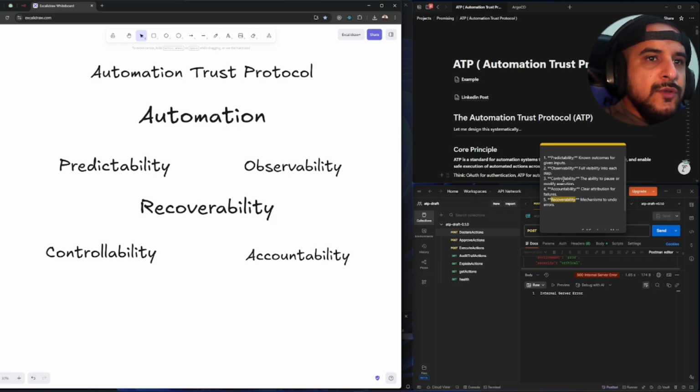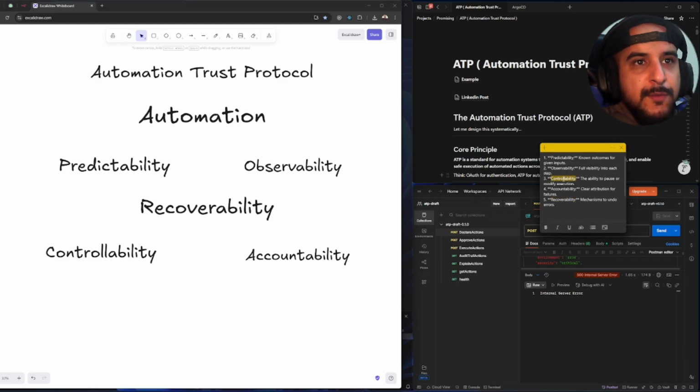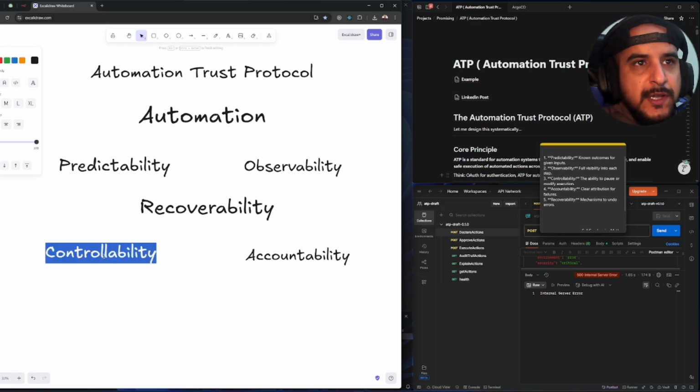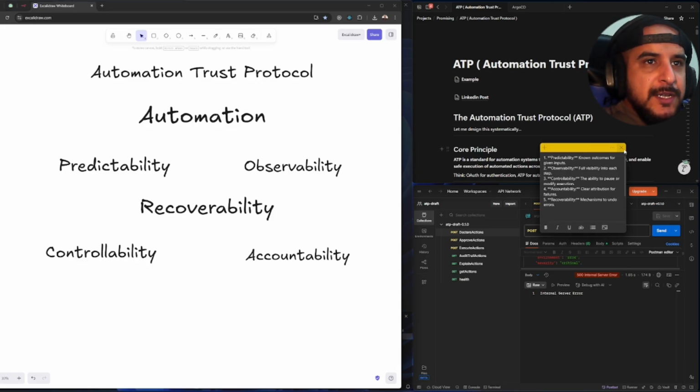And the third one is controllability. A lot of automation engines today have observability and controllability, but not to the level that the automation trust protocol is aiming to bring. And the word controllability is very important. What do you mean when you say controllability in automation pipelines?